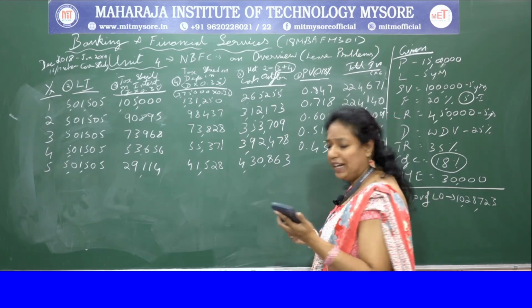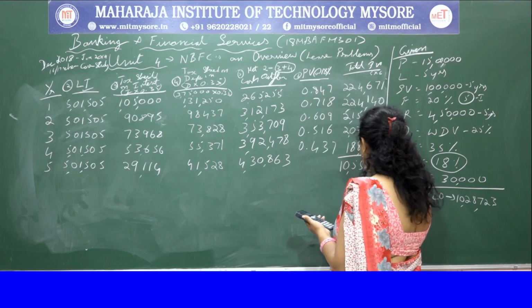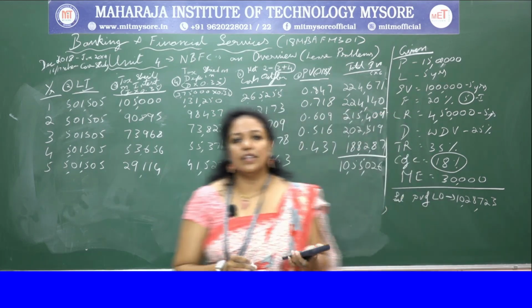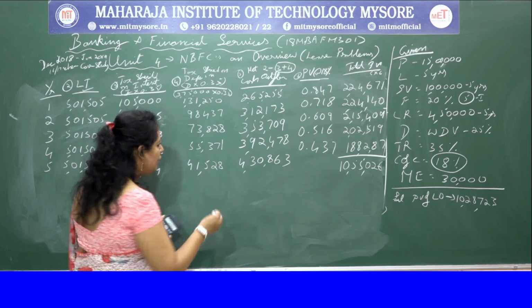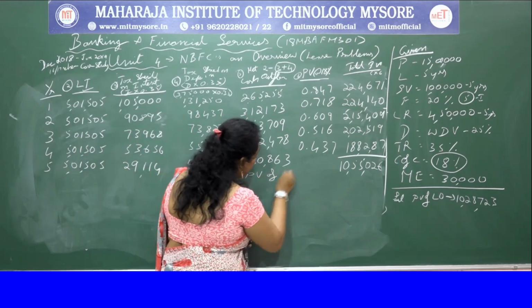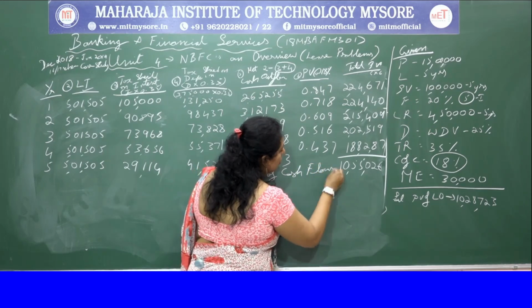So your answer which you get is 10,55,026. This is the total present value of cash flows. So I'll write here total present value of cash flows.